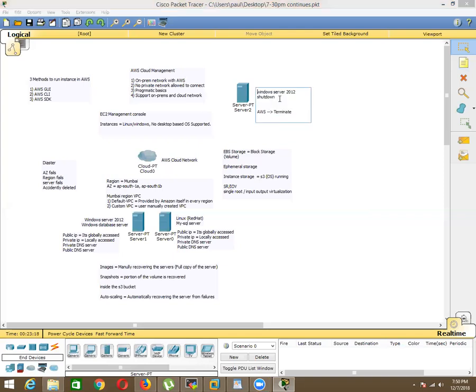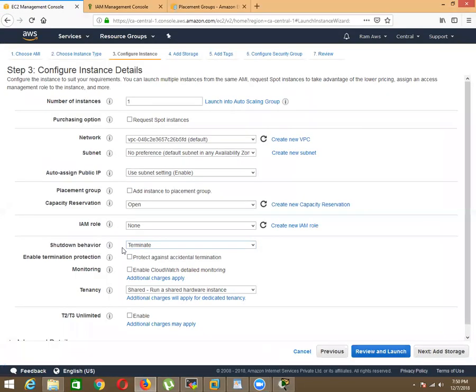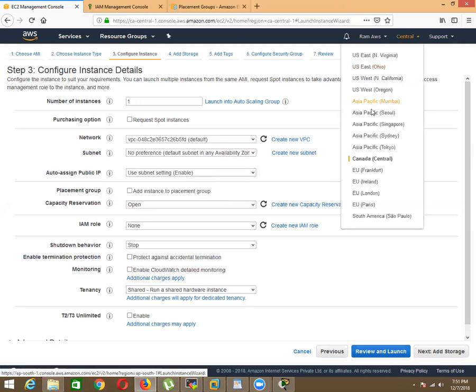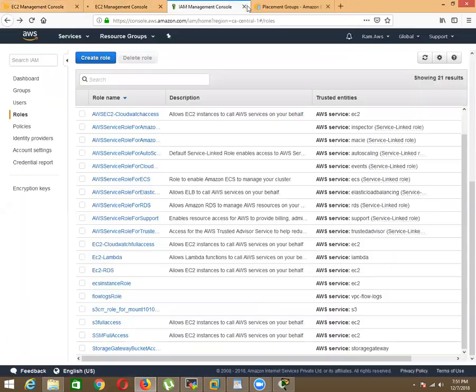So suppose you give that option, stop. So when you are shutting down, it will be stopping the instance. So internally one, externally one. So most people give only stop. They never give terminate. And this option is very good. This option is given to protect your instance from accidental termination. For example, let me go to another region and launch a machine.